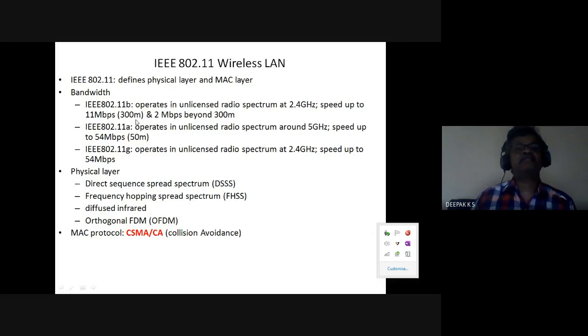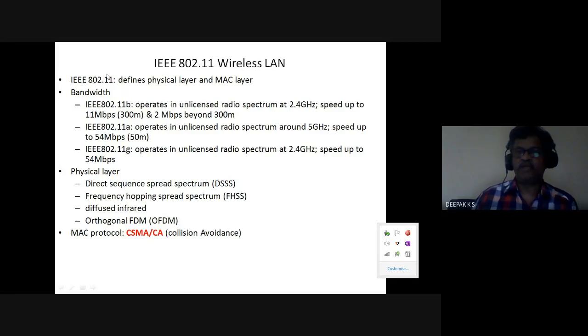When the distance is smaller, your speed is more. So the speed is related to distance, and the distances vary according to the specification of the standard, which is defined by the IEEE physical and MAC layers.